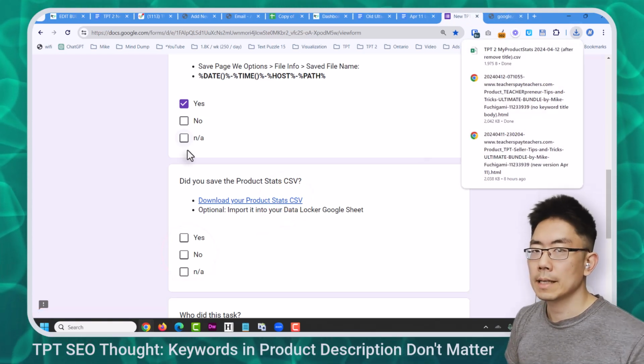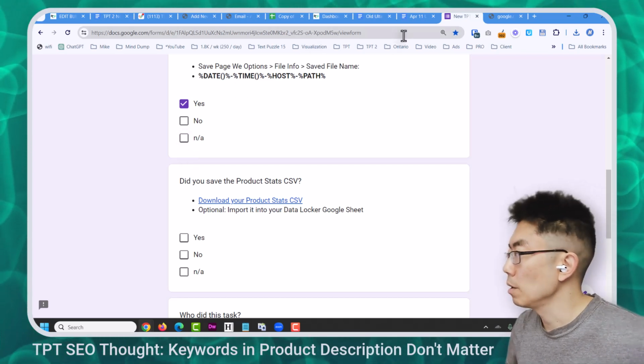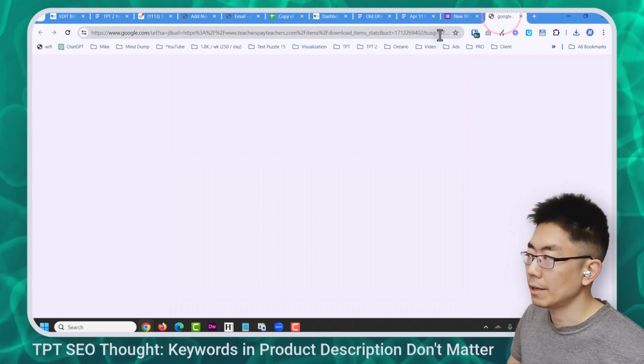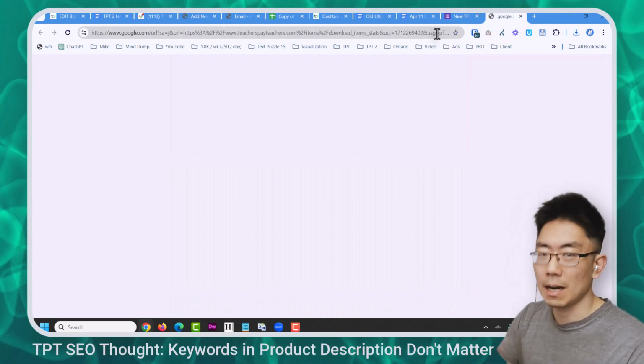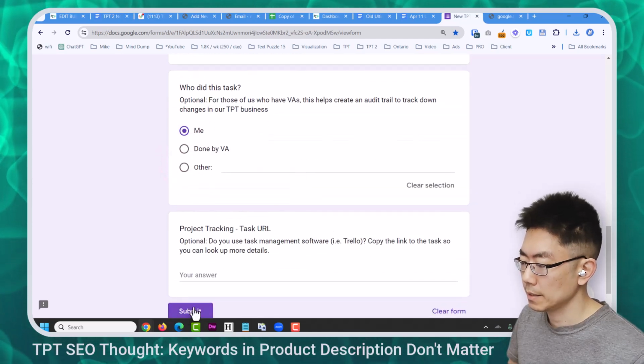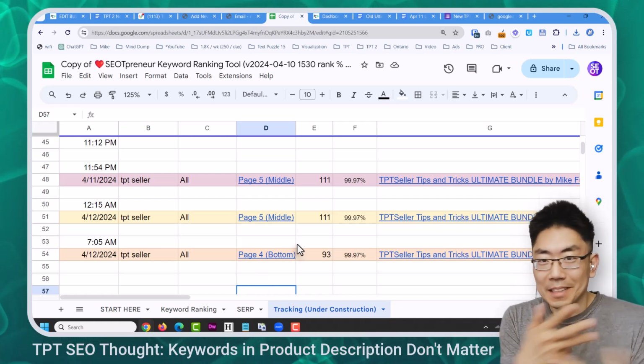The thing with the product stats CSV is it's not updated live like the sales report is. So if I was to check my product stats in an hour, it may not have changed because the system hasn't updated the file. So I did save the product stats CSV. I did the task. Let's submit this. What do we think is going to happen here? Pause the video, leave a comment.